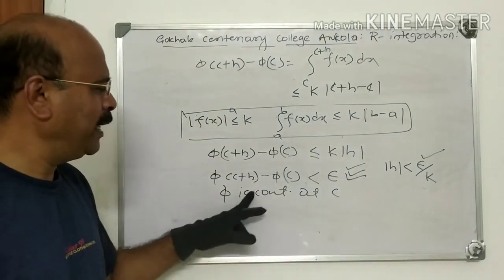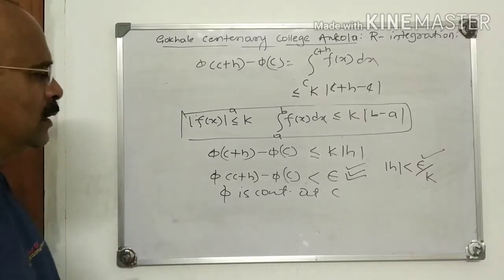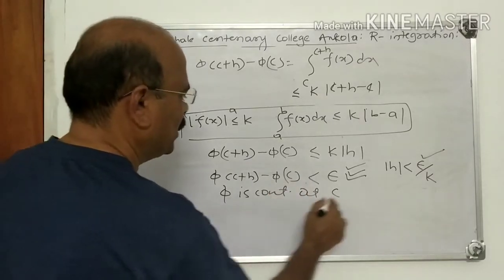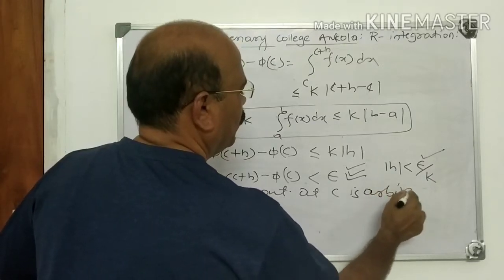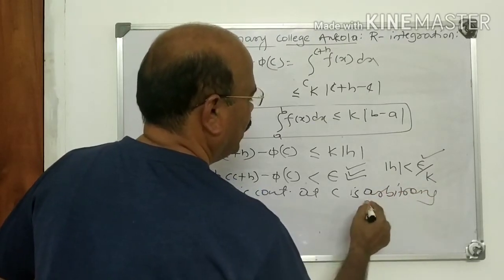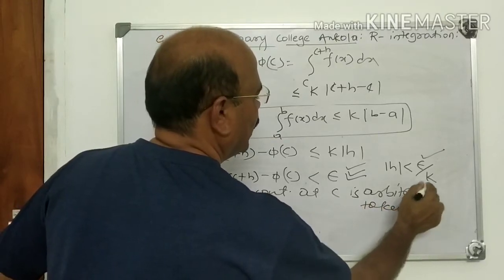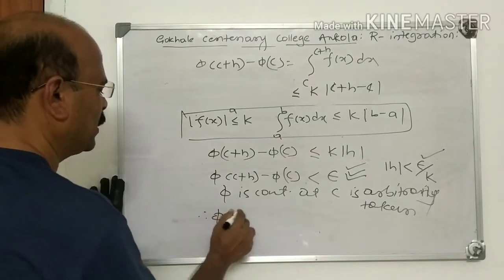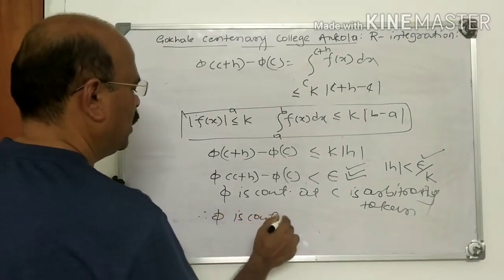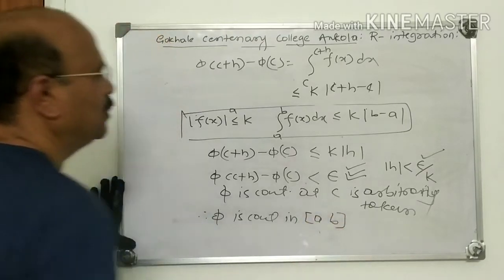Therefore by definition of continuity, pi is continuous at c. Now what is c? c is arbitrary, it is arbitrarily taken. Therefore, pi is continuous in the entire interval AB.